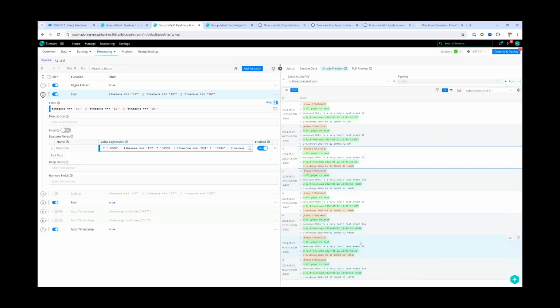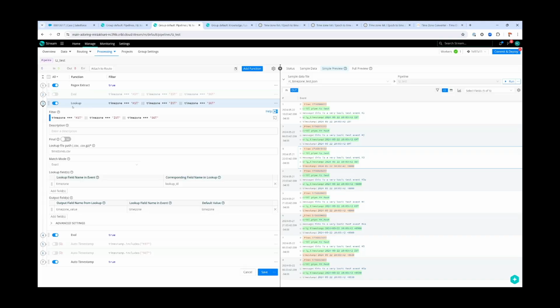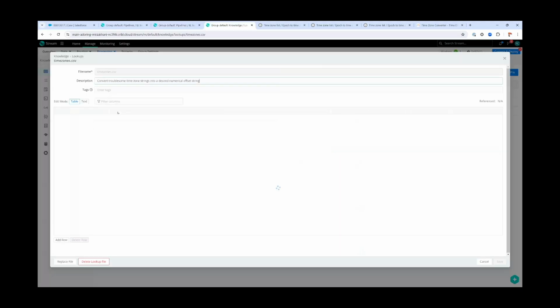So this did correctly convert them for us to the desired offsets, but this can get a little unwieldy, having to put these ternary if conditions together. So instead, and maybe just for a little more efficiency, I also came up with a basic lookup. Again, we filtered to the offending list just for efficiency. But otherwise, I've created this lookup file. And if we look here, it really is just a column with the lookup ID, the string we care about, and the time zone offset we want to give it.